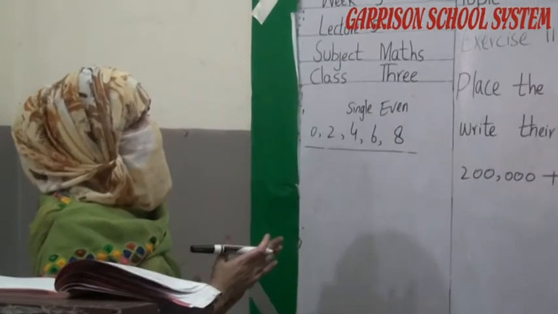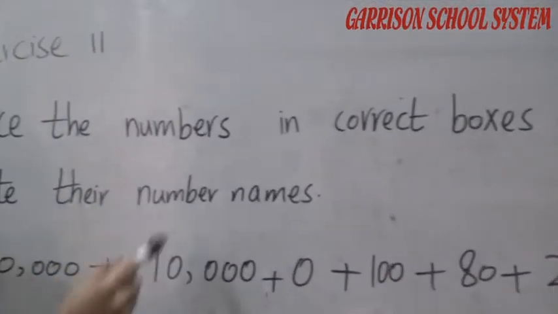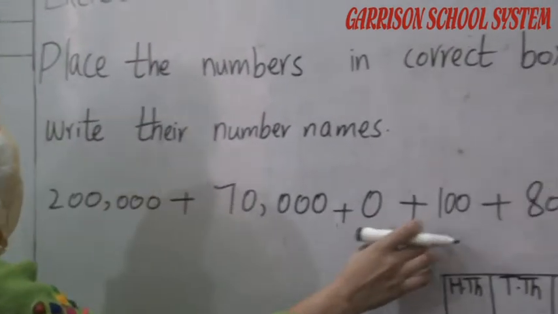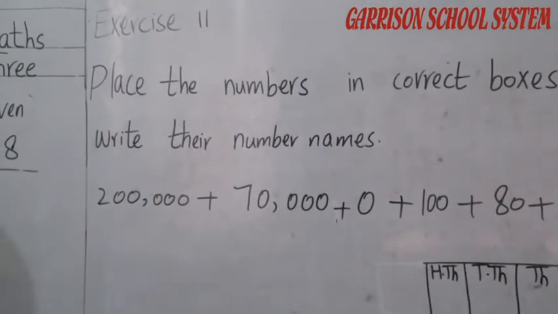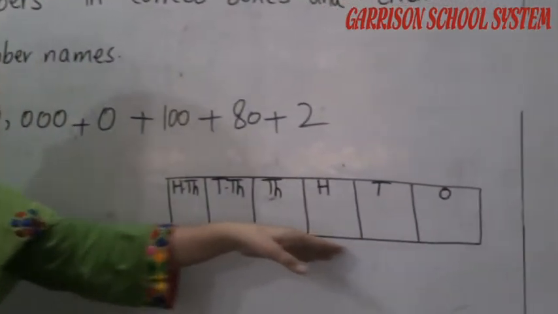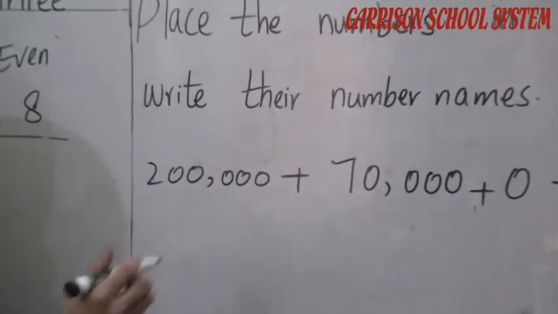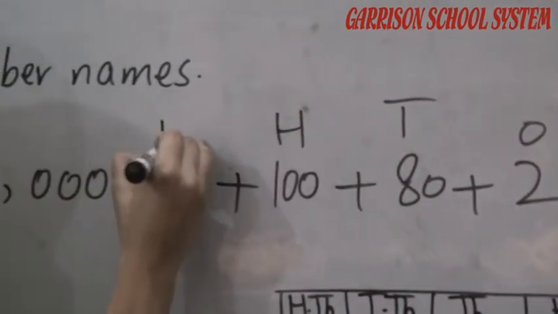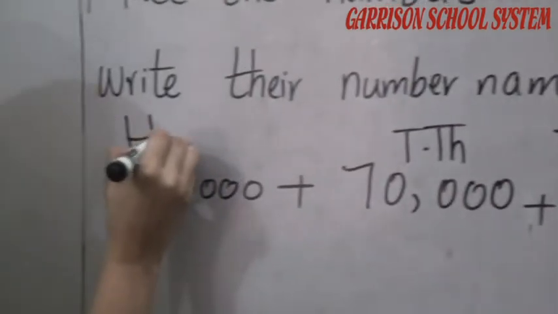Okay student, here is exercise number 11. Place the numbers in correct boxes and then write the number name. Okay student, you can see here numbers are given to us in expanded form, so we have to write these numbers into their value boxes, into their correct boxes. Okay student, you can see here this is ones, this is tens, this is 100, this is 1000, this is 10,000 and this is 100,000.